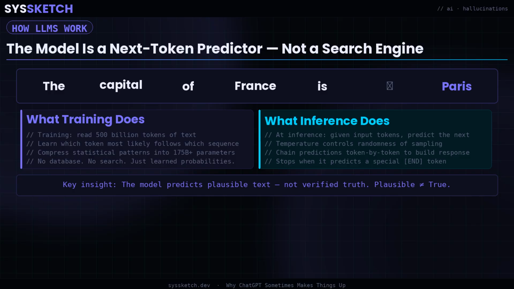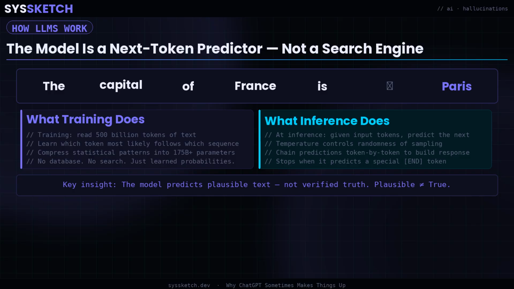At inference time, when you send a message, the model does not look anything up. It runs a forward pass through its neural network, samples a token from a probability distribution over its entire vocabulary, appends that token to the context, and repeats until it samples a special end-of-sequence token. Every single word you read in a response is the output of this probabilistic autoregressive sampling process.